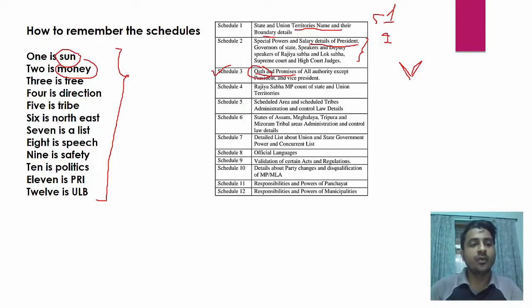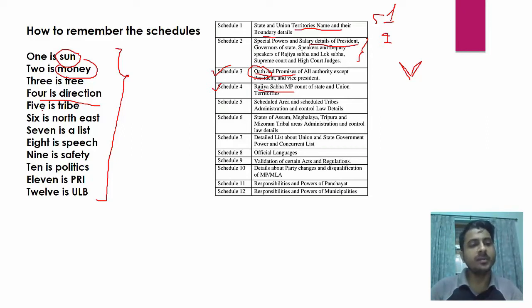Okay. Then 4 is direction. You know there are 4 directions: north, south, east, west. So Rajya Sabha is made up of members from all the states. In this way you can remember that the seats of Rajya Sabha are defined in schedule 4.